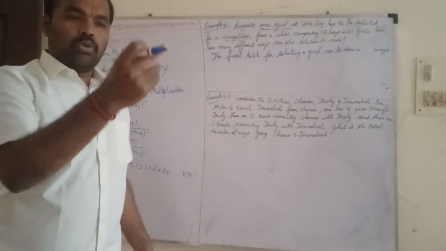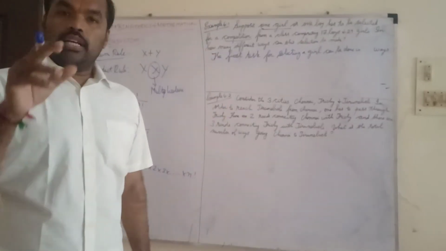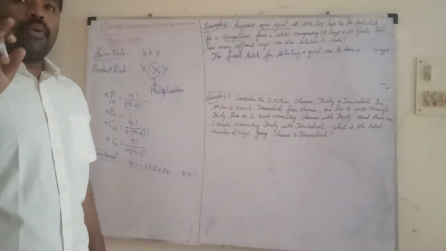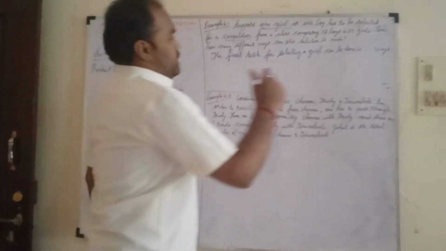So 1 girl, 2 girls, 3 girls, 4 girls. Like that, if 29 girls get selected, how many ways will it come? 29 ways.